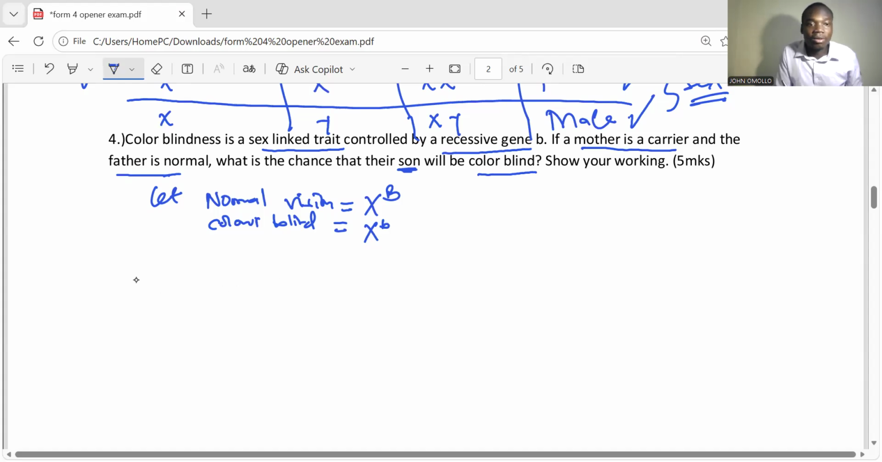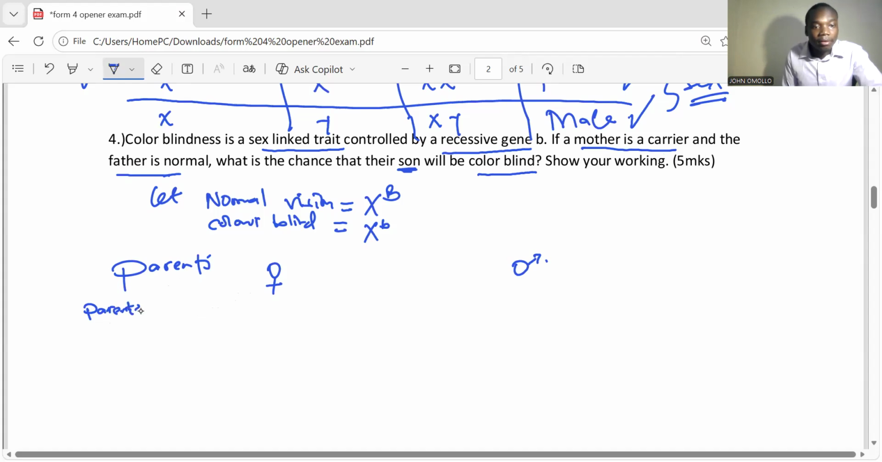If the mother is a carrier, now let's talk about parents. I'm going to use a cross diagram. So for parents, we are going to have the mother and the father. Now, parental phenotype. What is the phenotype? I talk about the observable physical appearance.